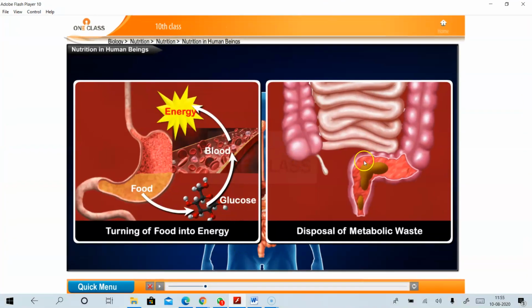Okay. You can see these two pictures. The food that we intake, after digestion, the energy is released. These energies are used in our day-to-day life to do our daily activities like breathing, working, standing, sitting, and walking, etc. This is one type of the function. And another function is disposal of metabolic waste. So the food which was digested and metabolized is disposed through the anus. So this is another type of the function.